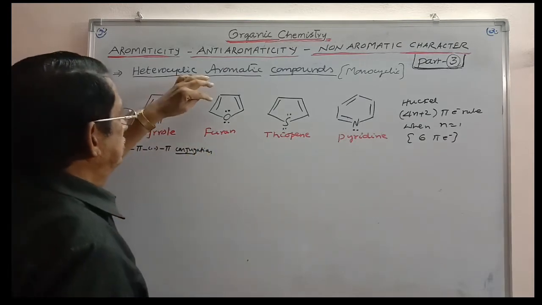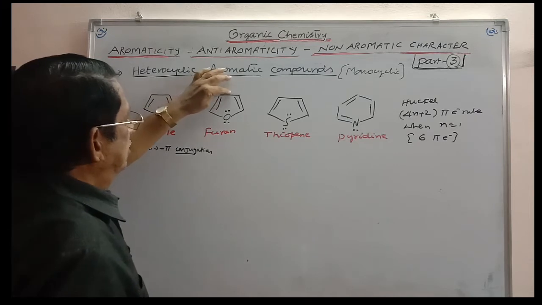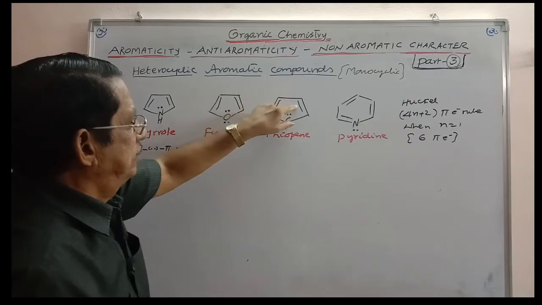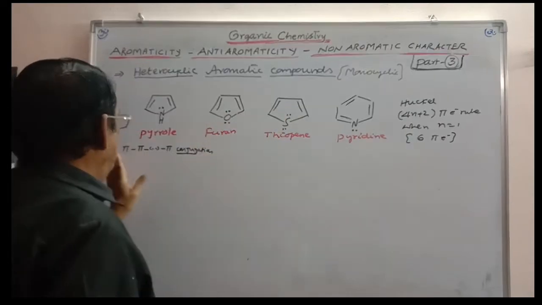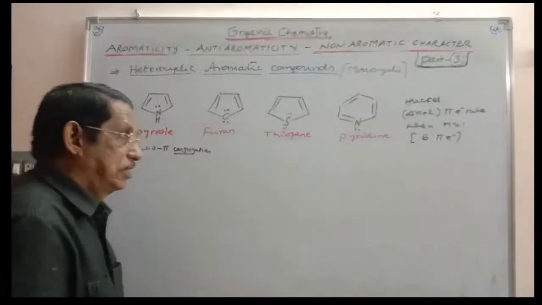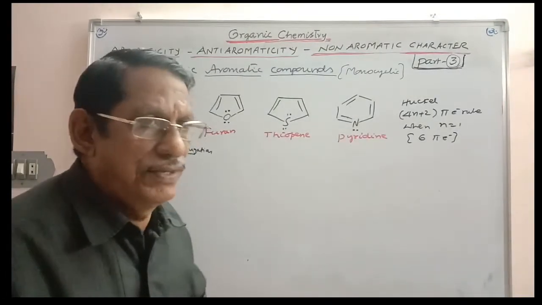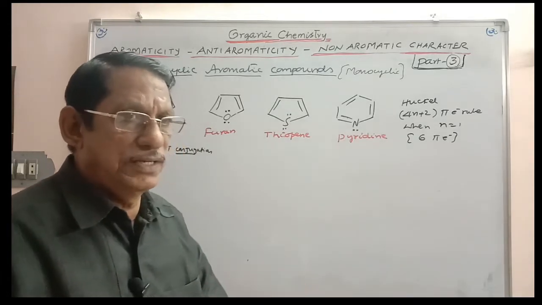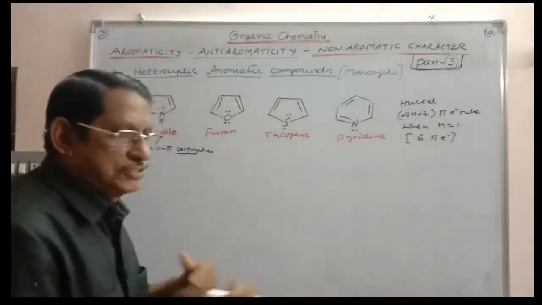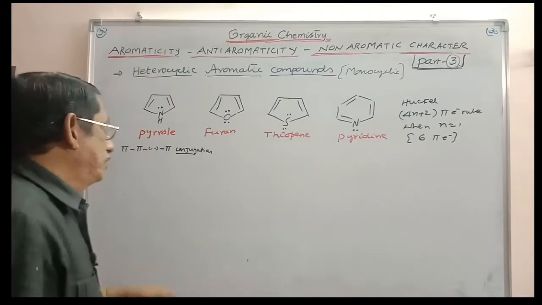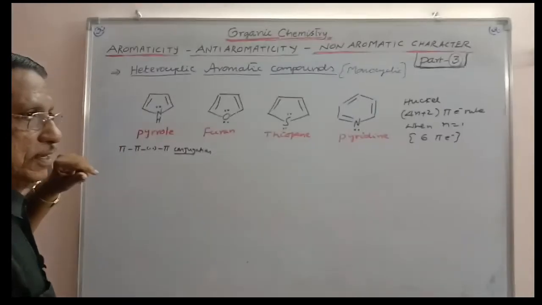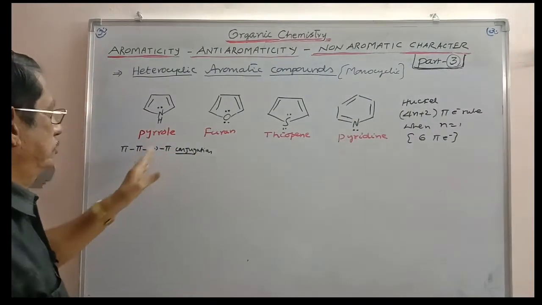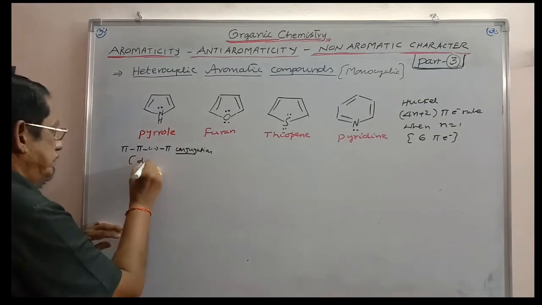In all these cases, pi, sigma, lone pair, sigma, pi. In this case also, pi, sigma, lone pair, sigma, pi. In all these three cases, we have pi, lone pair conjugation, repeating. It is a cyclic system. The conjugation is at the periphery of the molecule, at the surface of the molecule. And so there will be delocalization.